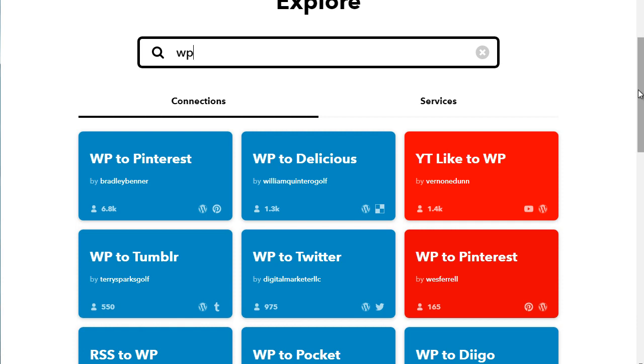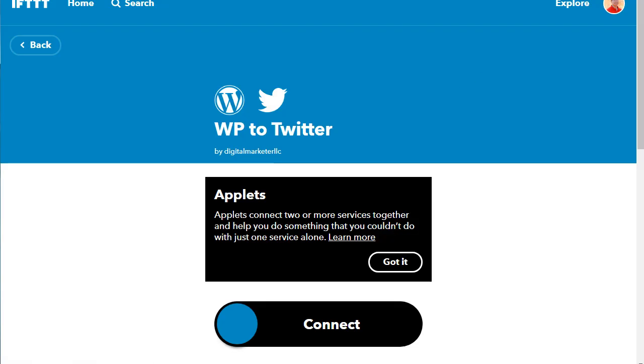All you have to do is simply connect it to your WordPress site. You just follow the instructions on the screen to do that. And then you connect to your other social media platforms like Pinterest. You connect to your Twitter account, to your Pinterest account and others. And then once you do that, you can select these things called recipes. So like we have WordPress to Pinterest. So if we click on this one, for example, actually we'll just click on this one. So this is going to Twitter.